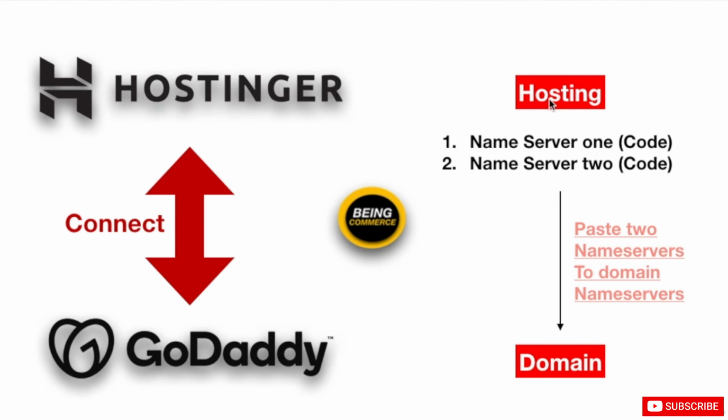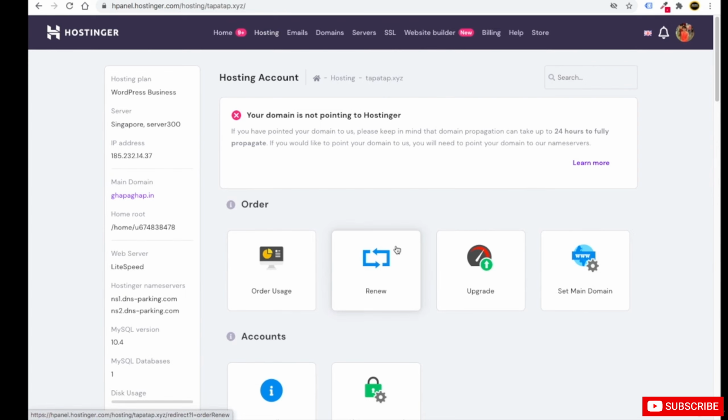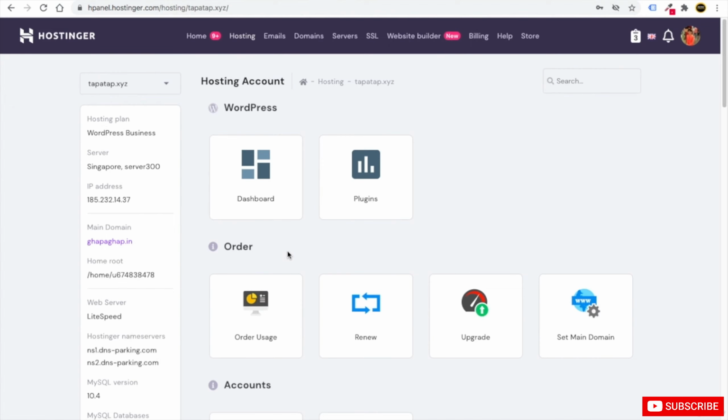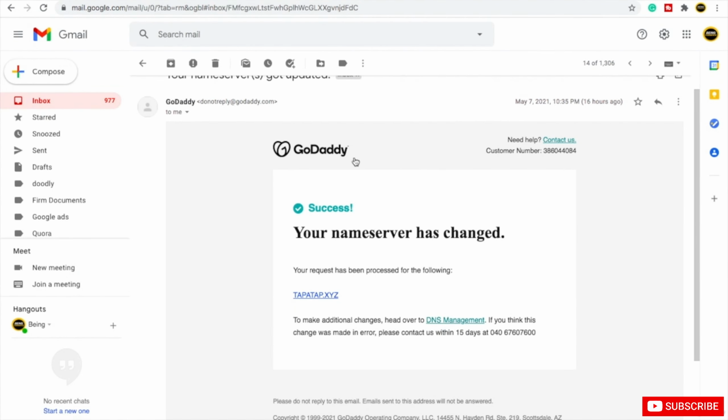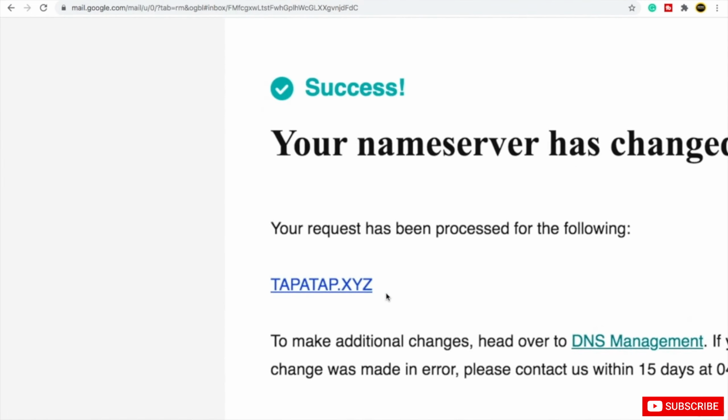So you can see our hosting was at Hostinger, our domain was at GoDaddy. We have successfully connected our hosting and domain, because the hosting provided us two name servers, which we put in our domain name servers, and then we connected it. So it will take 24 hours, do not worry. After you wait for 24 hours, this message will go away. The reason is that it has successfully changed the name servers, and now our hosting, Hostinger, is successfully connected with our domain from GoDaddy. Very simple. You can even get this message from GoDaddy: your name servers have changed for tapatup.xyz.